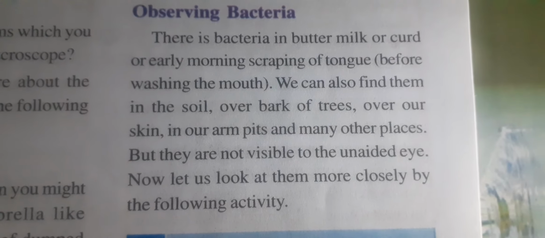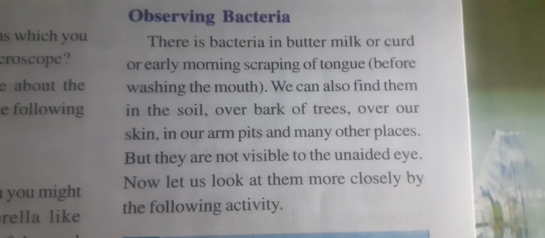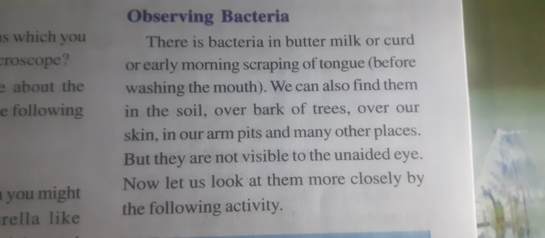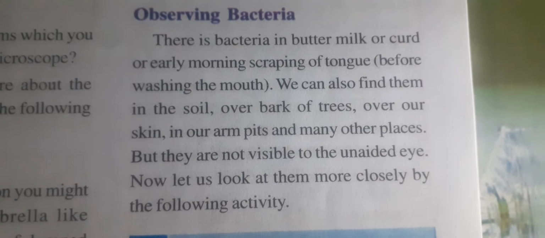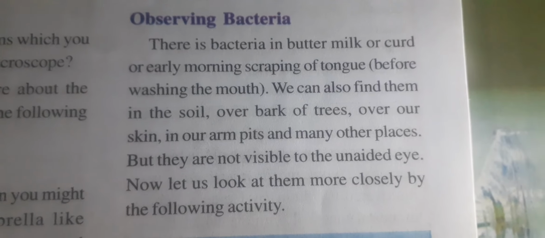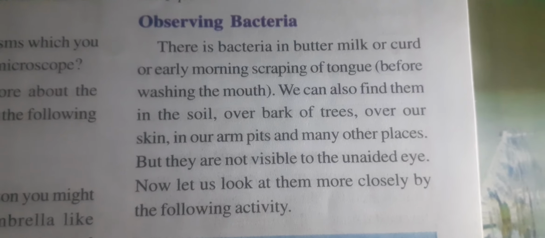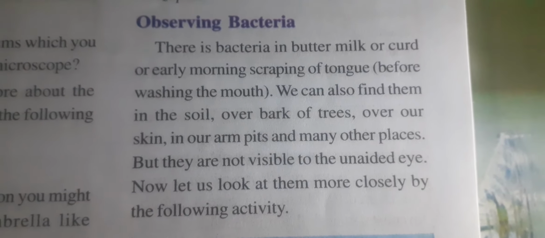We can also find them in the soil, as well as the bark of trees, on our skin, in our armpits, and in other places in the atmosphere and air. Everywhere bacteria are present, but they are not visible to our eyes because they are so small. They are seen under the microscope only.